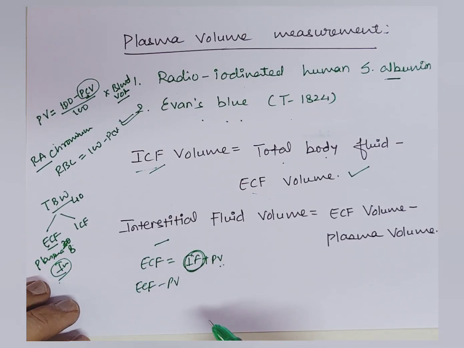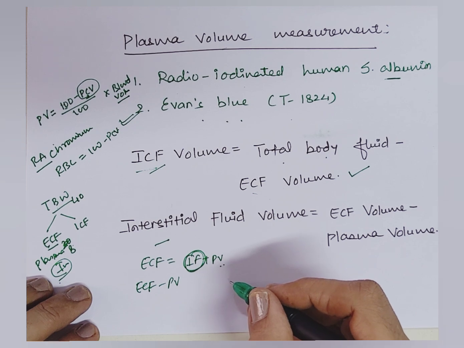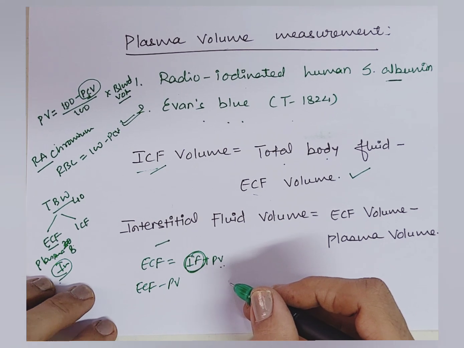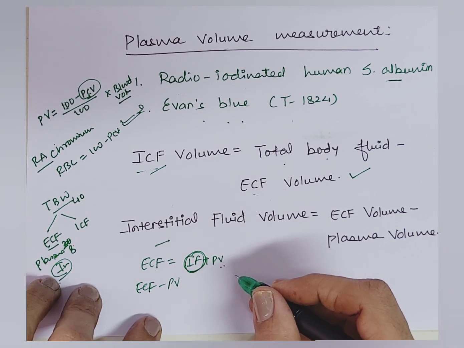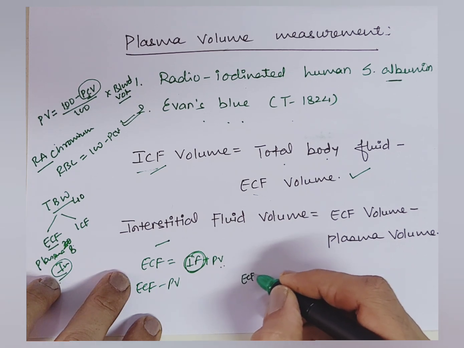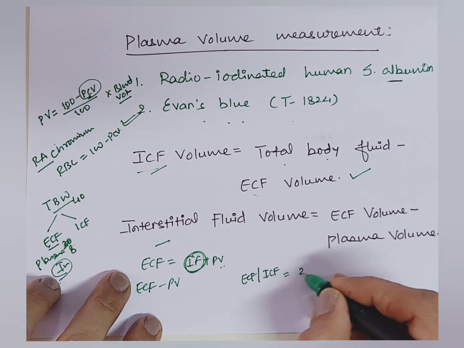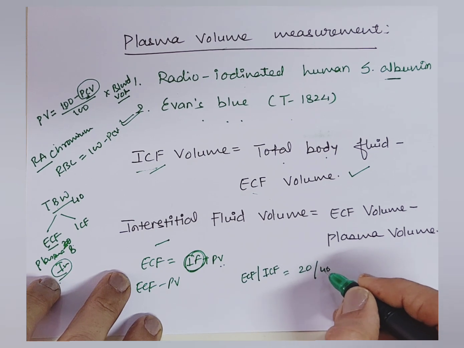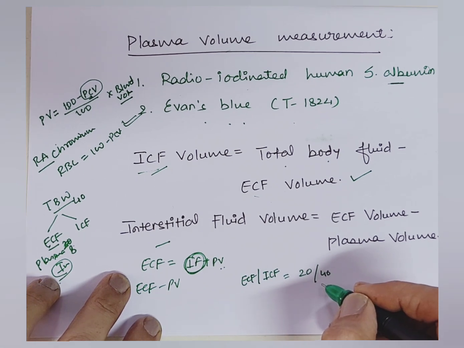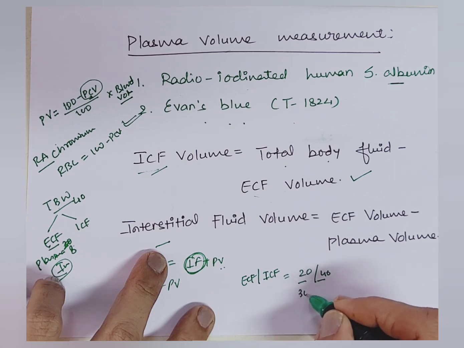One applied aspect related to extracellular fluid: absolute extracellular fluid volume is less in children and infants than in adults, but the ratio of extracellular fluid to intracellular fluid is larger. Normally the ratio is 20:40. In children, instead of 20/40 it would be 30/40.